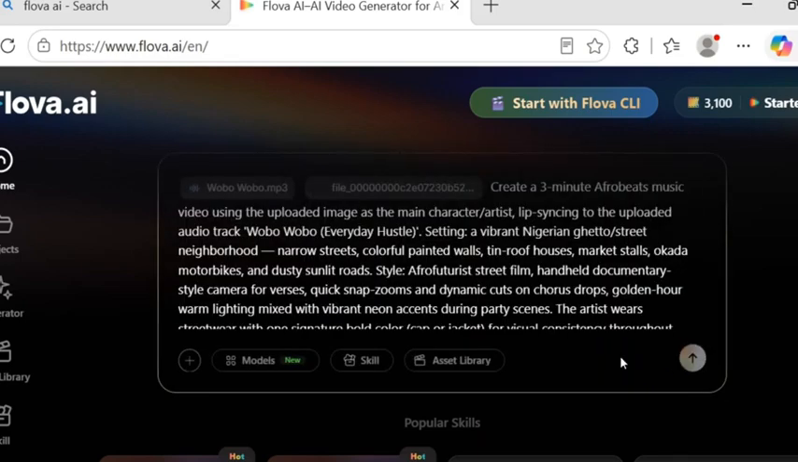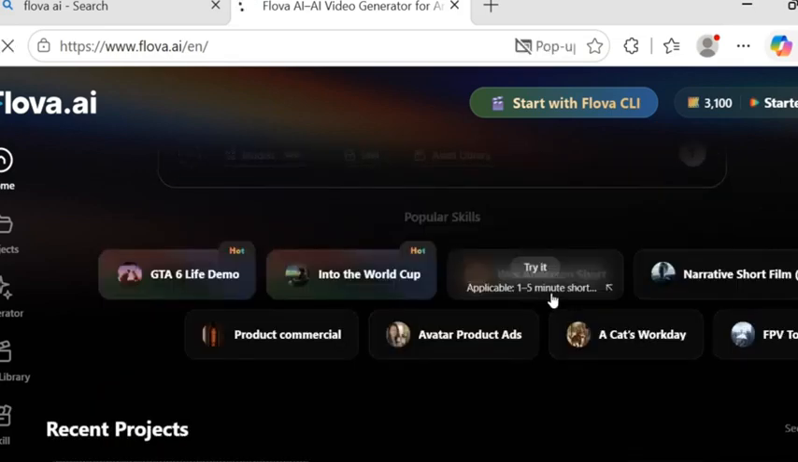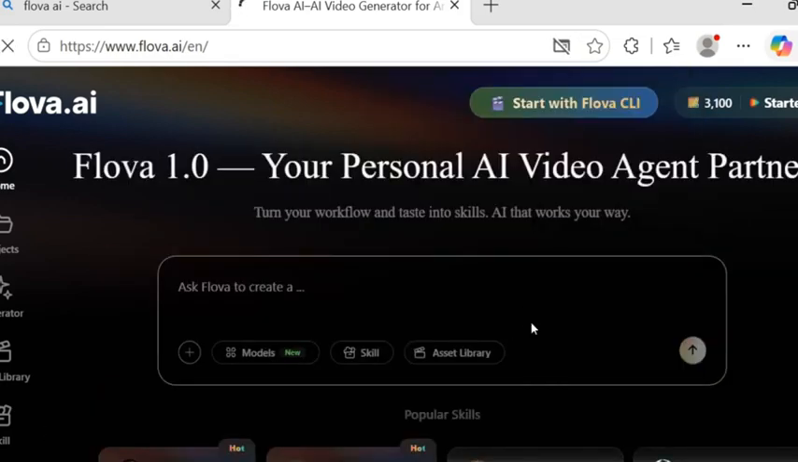Now, when you click on generate, allow the AI model to go through your prompt, everything. And when it goes through your prompt, you are going to see how it's going to be. Now, as you can see, it's going to analyze it.